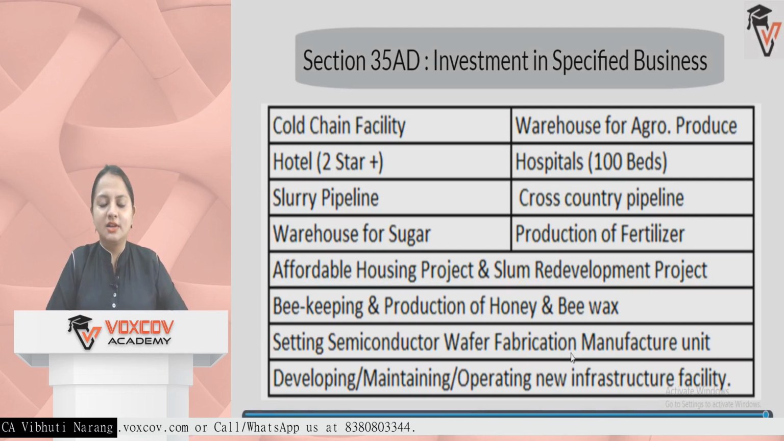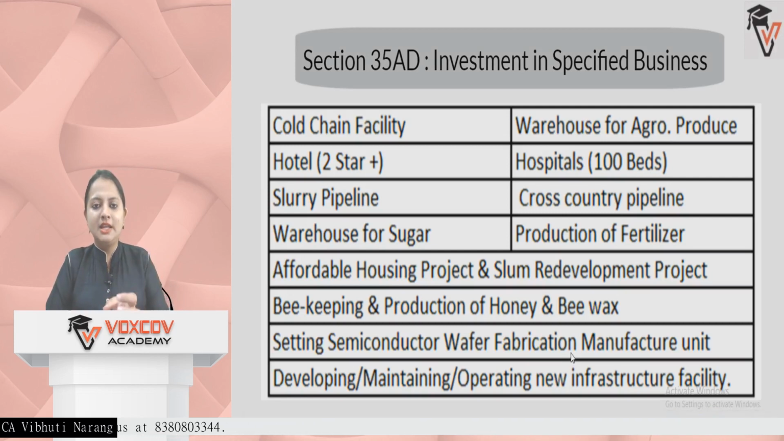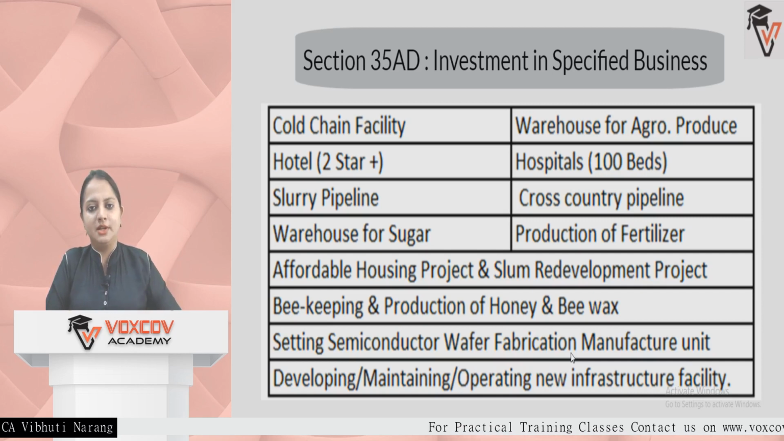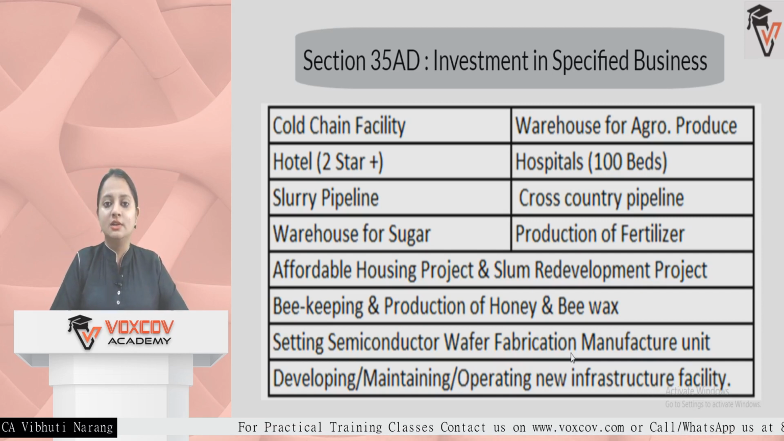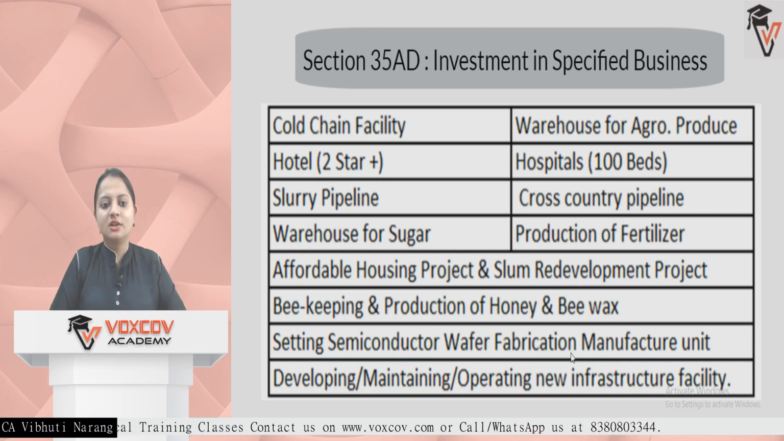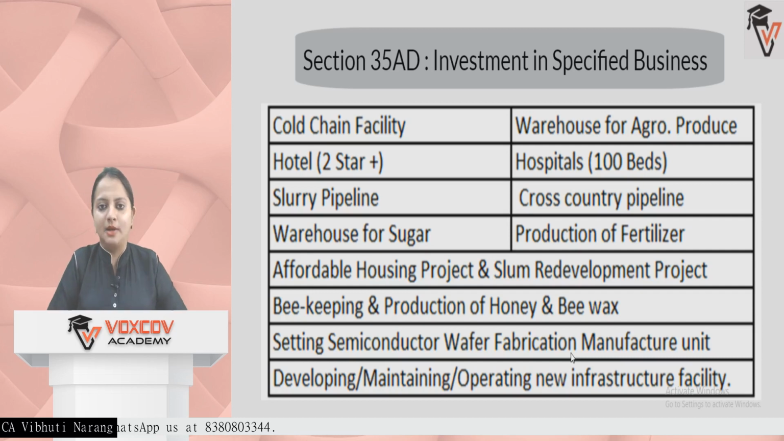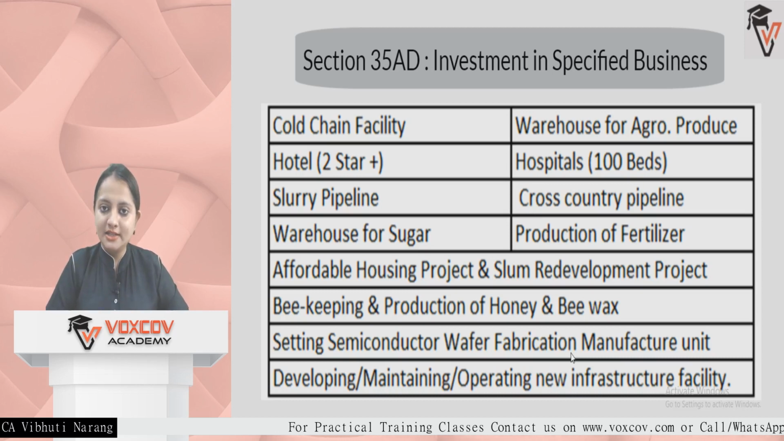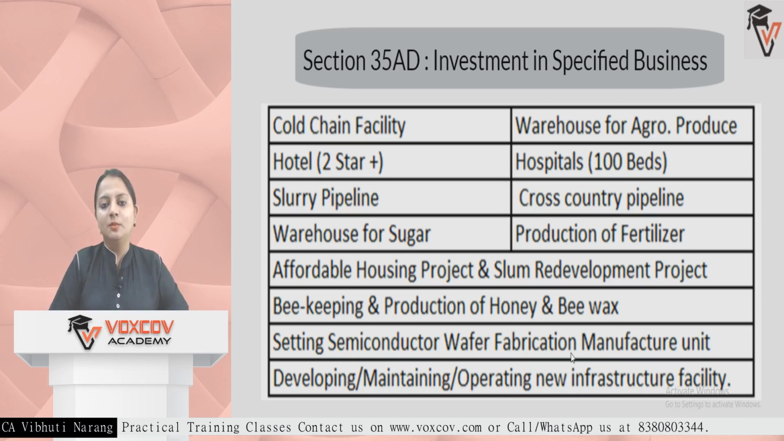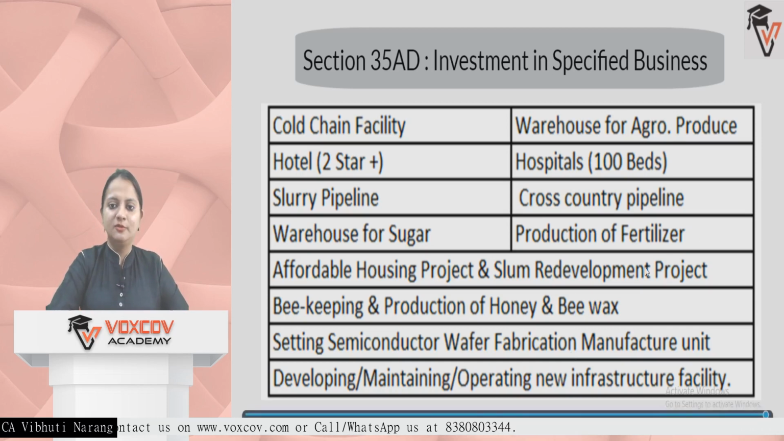Now the next thing is 35AD. See, for the country, infrastructure-wise, there are many businesses which are very crucial for the economy. If agriculture produce is being produced, to store that produce a warehouse is required. If any product can deteriorate with time by nature, a cold chain facility is required. There might be a fertilizer production plant required, hotels are required, hospitals are required. So there are 13 to 14 types of businesses which are very specified in nature, and for any investment done in these types of businesses, the government promotes by giving deduction.